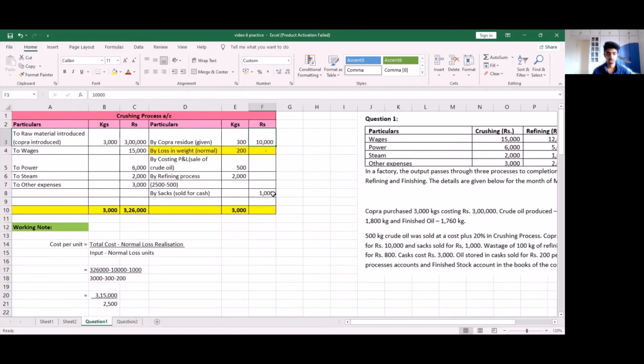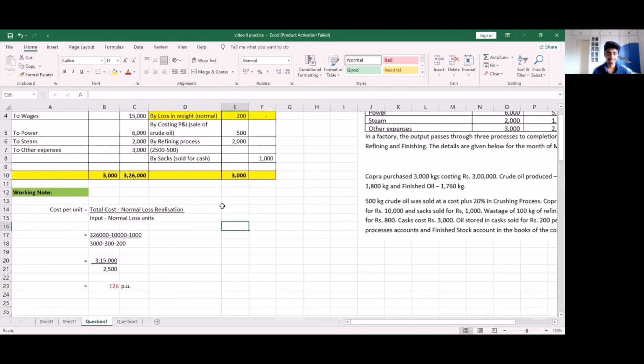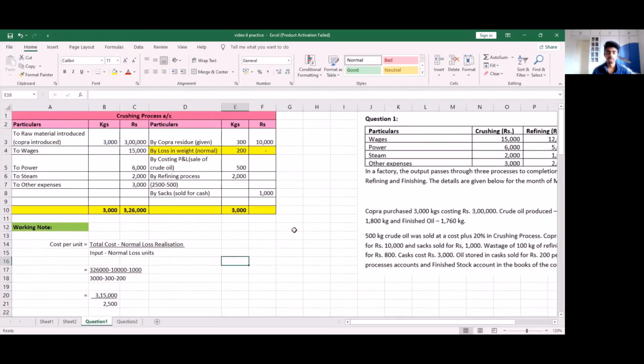Our sacks, which is sold for cash, and we get 1,000 divided by 3,000 units minus 300 minus 200. So we have 3,15,000 divided by 2,500. And the reason why we subtracted this 200 becomes clear here, because now we are calculating the cost per unit only for these two items. That is the 500 kg of oil that is being sold and the 2000 kg oil which is being transferred to the next process. We're not calculating the amount for this.